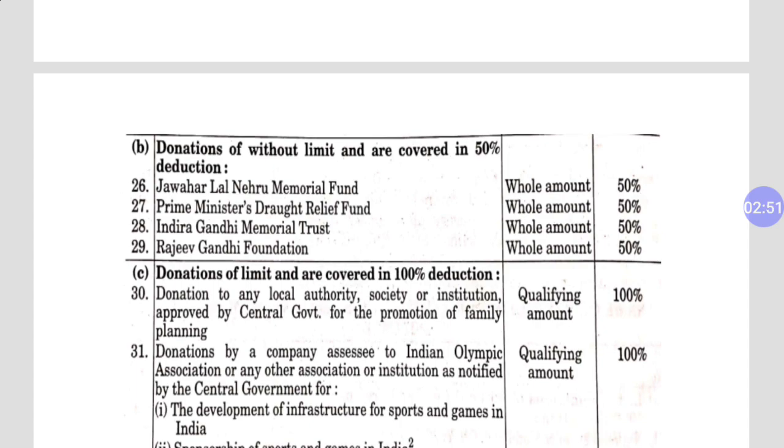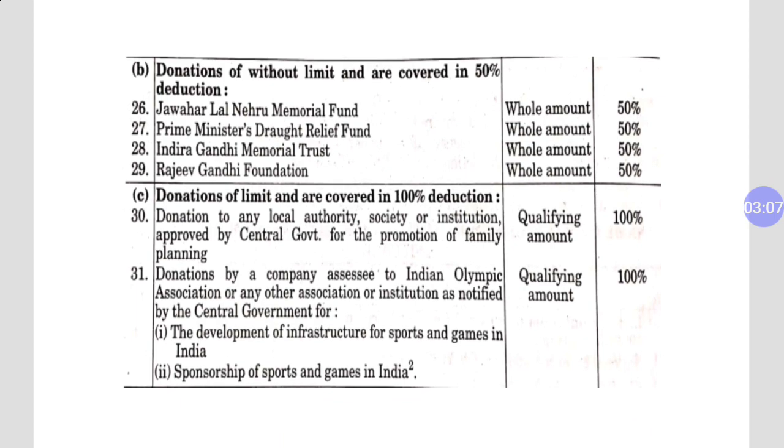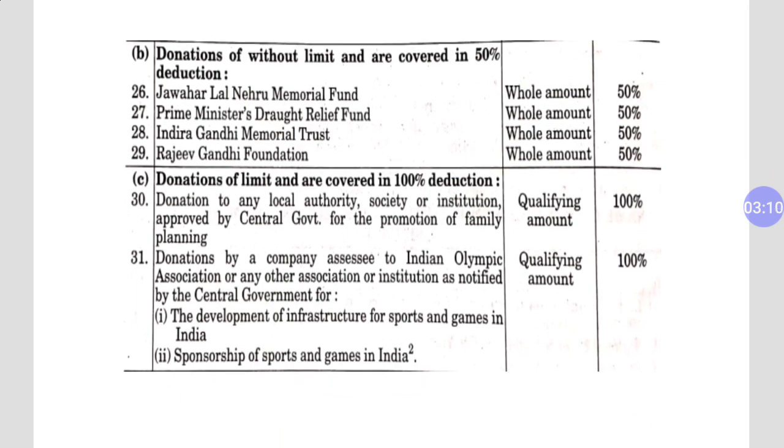Now come to the third category, which is very important. Third and fourth are also very important because these two categories are related with qualifying amount. In point C and point D we have 100% or 50% deduction, but with qualifying amount.